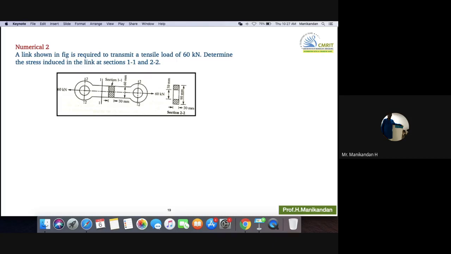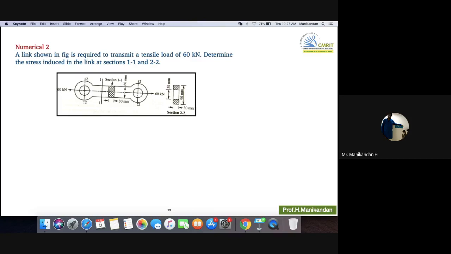You have to find out the type of stress produced inside the component yourself. So I just gave the clue: you see the nature of the load. Depending on the nature of the load, you categorize whether it is axial stress, bending stress or shear stress.